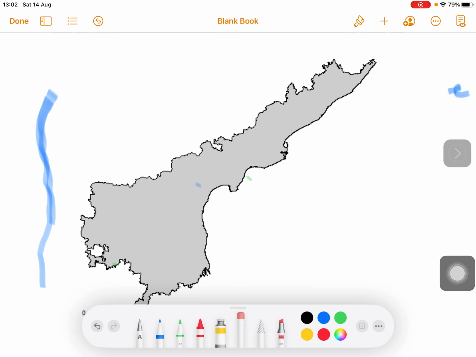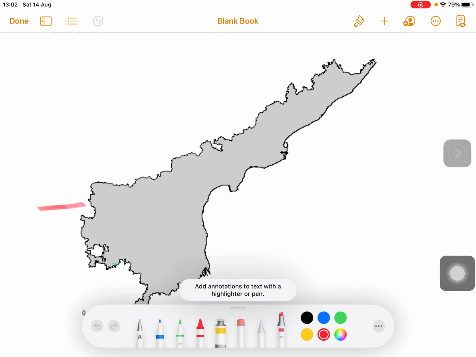Let's move on to the plateau region of Andhra Pradesh. The state includes the eastern part of the Deccan Plateau as well as a considerable part of Eastern Ghats. So this becomes our plateau region.